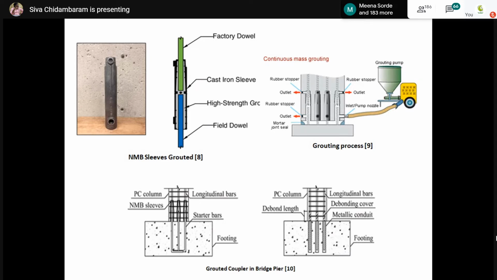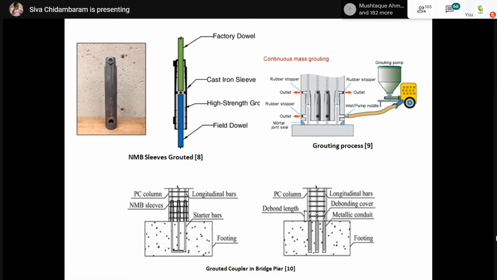But in actual precast constructions, we are using a different type of connecting mechanism exactly at the connecting zone. For example, if I have a column and a beam, exactly at the joint region, I will propose a connection methodology. Now, the beam is a precast unit, the column is again a precast unit.